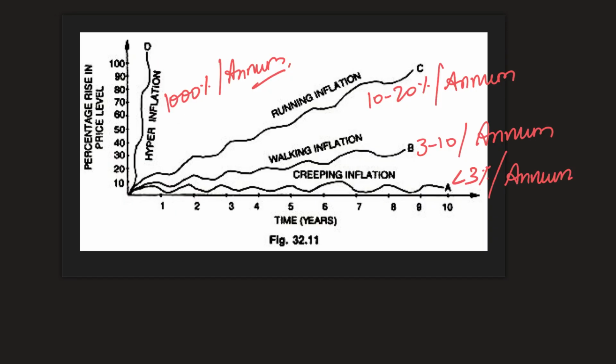Depending on the percentage increase, inflation can be categorized as shown in the picture: 3%, 3 to 10%, 10 to 20%, and 1000% per year. Creeping, walking, running, hyperinflation. Just some static question that can be expected from this topic: the order of inflation. Just remember this.